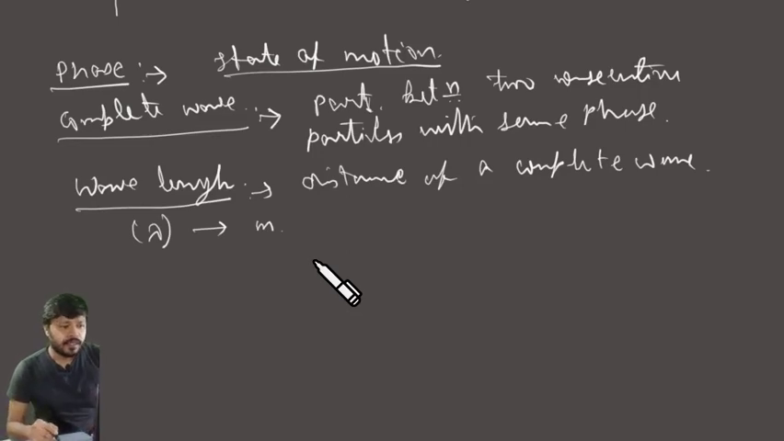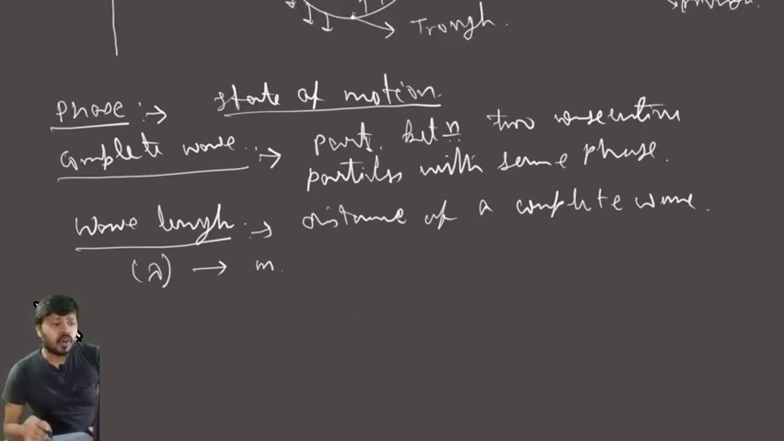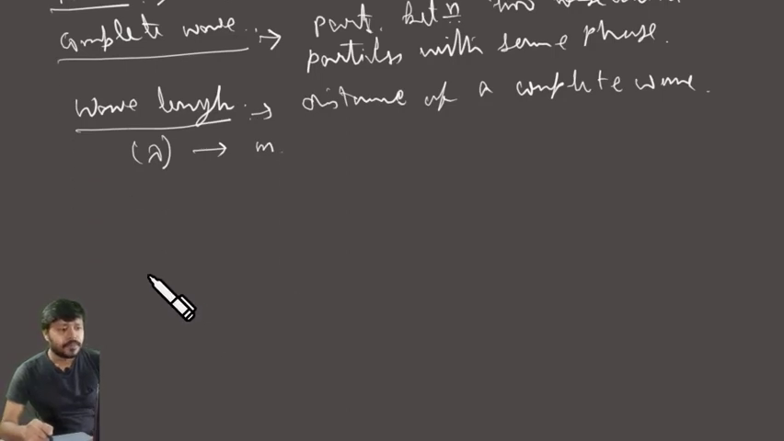All right. So wavelength is the length of the distance between two consecutive particles with the same phase, or maybe it's easy to remember that the distance between two consecutive crests or two consecutive troughs is called the wavelength. It's represented as lambda. The SI unit is m. All right. Okay. Now amplitude.